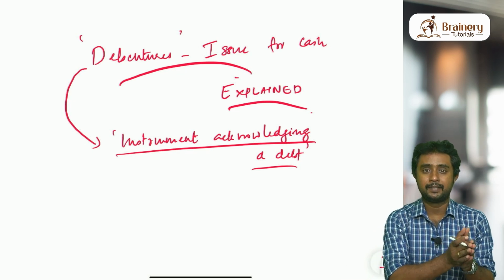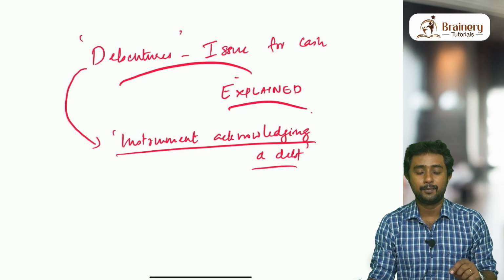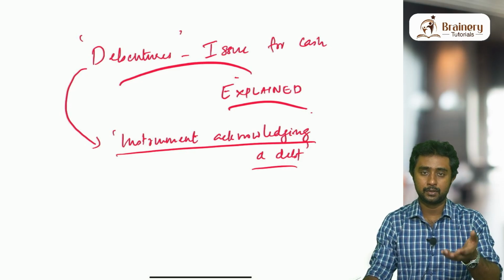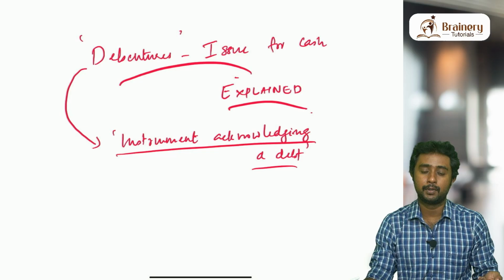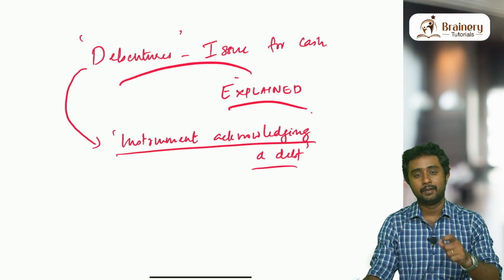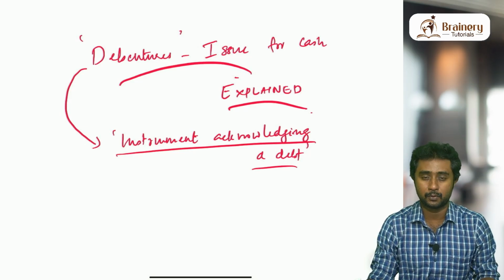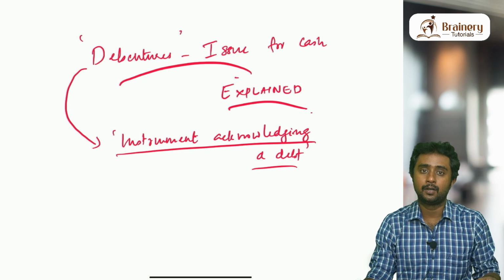So what is the difference between a debenture and a share? Why are we studying them as two separate topics? The person who has bought or subscribed to the debentures is not a shareholder, they are called a debenture holder, and they occupy the position of a lender to the company. But when it comes to shares, they are literally the owners of the company.